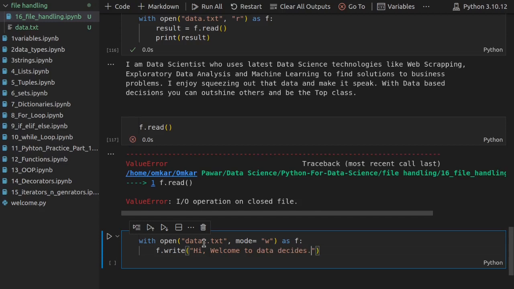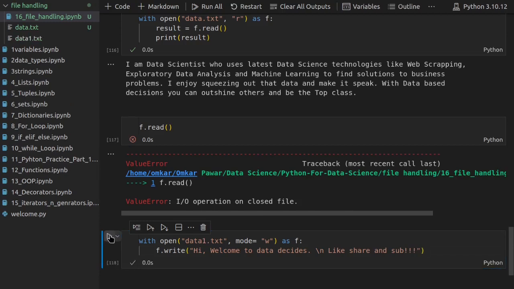I can also add a new line, as you know, backslash n means new line, and then write like, share and subscribe. And now I don't have to close my file, as I told you above. Now let's see what happens.